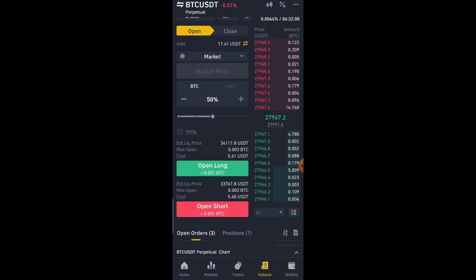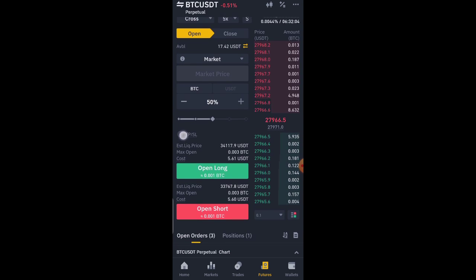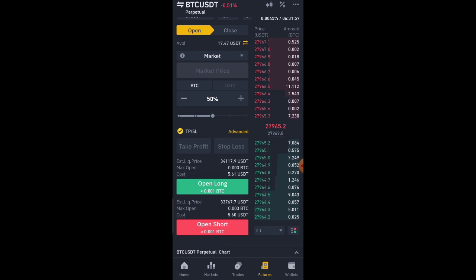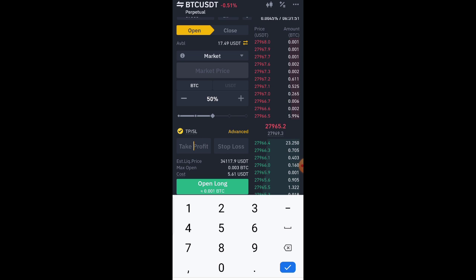So what you want to do is to tick this circle. I'm going to do that now so that it can open it up. You can see it has turned yellow, and it has already marked it. So the TP is your take profit target that we checked together the other time, which is 25,400.